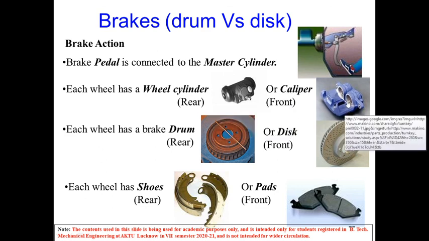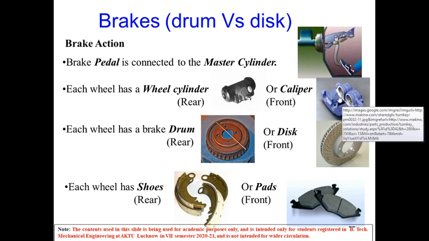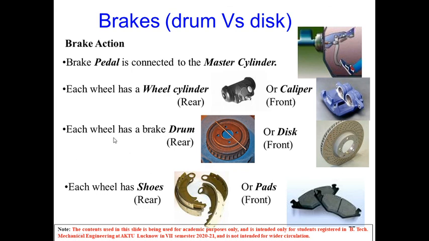And in case of disc brakes, we have seen that caliper. These may be used in the front wheels of the cars, because we want more braking efficiency.